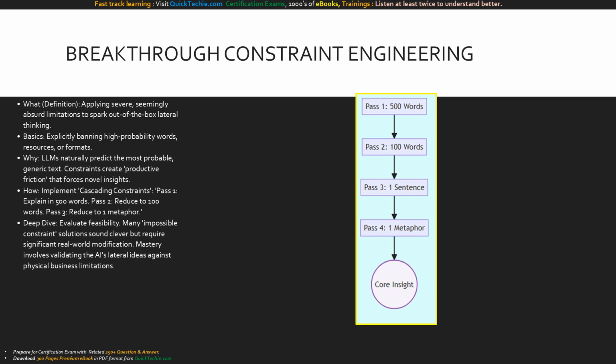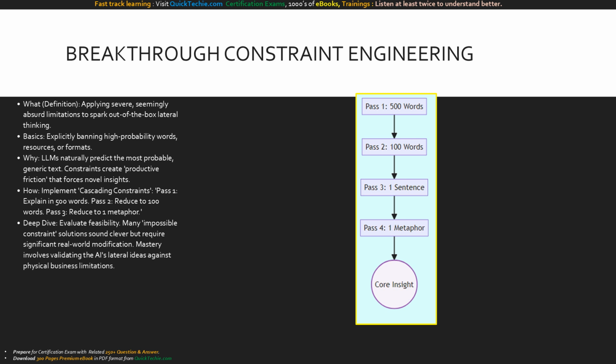Our third mastery evaluation is constraint engineering. Large language models naturally want to take the path of least resistance, giving you generic, corporate fluff. We fix this by introducing productive friction. By banning high-probability buzzwords or imposing impossible limitations like solve this market entry with zero budget and a 24-hour deadline, you mathematically force the model into its deeper latent space to find novel solutions.